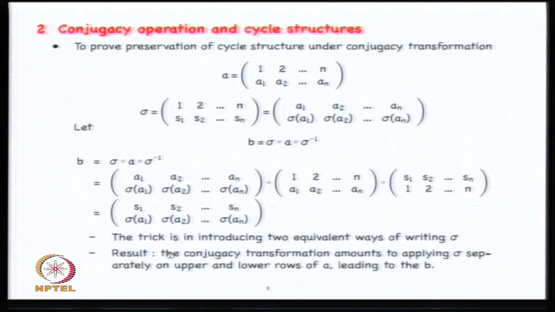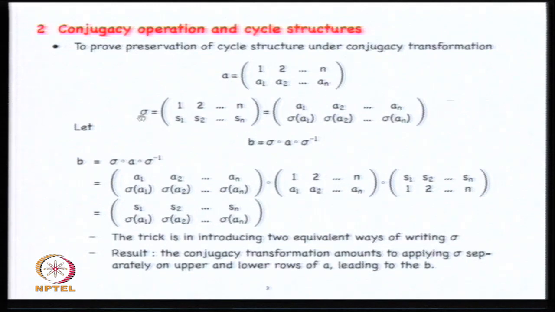I should have highlighted this. So if somebody hands you A and then hands you a sigma, you can proceed to write out B without having to suffer all this by just putting the first row of B to be whatever is the second row of sigma. And by putting in the second row whatever is the effect of operation sigma on the second row of A.